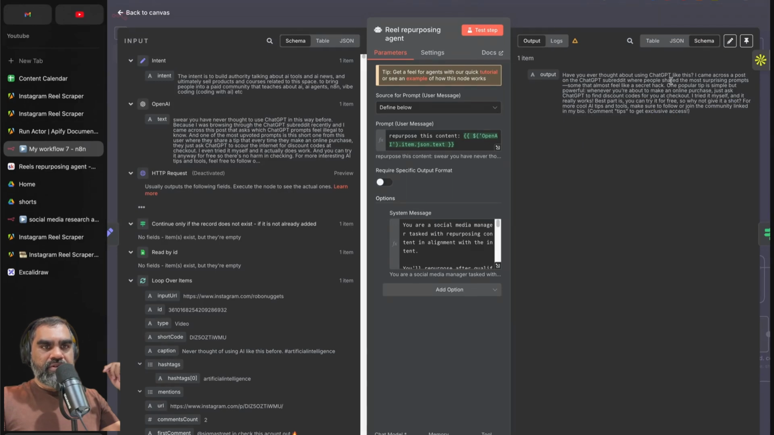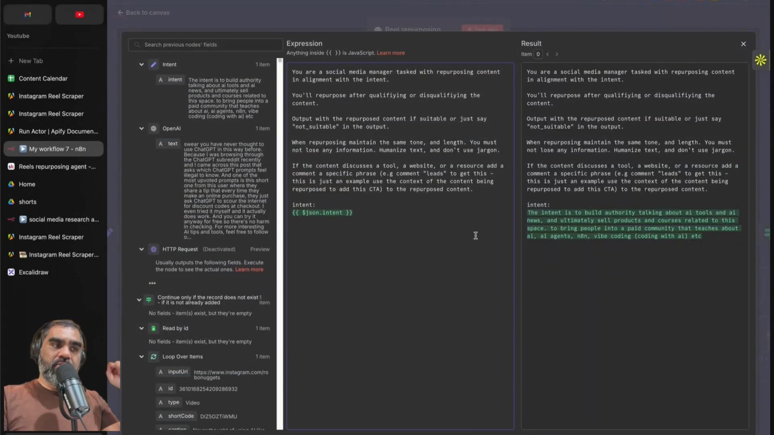Have you ever thought about using ChatGPT like this? So the last part is to add this CTA over here: Comment "tips" to get exclusive access. You will have to tweak. So many people just try to use the template after downloading as it is. It will work, but you will have to tweak certain parts of the prompt just to get it to your liking.